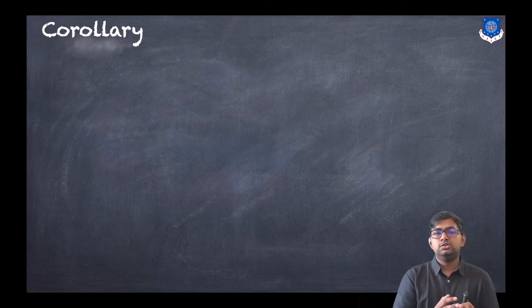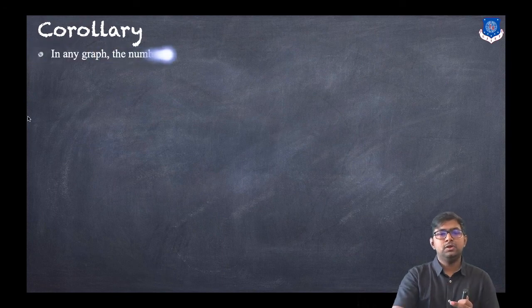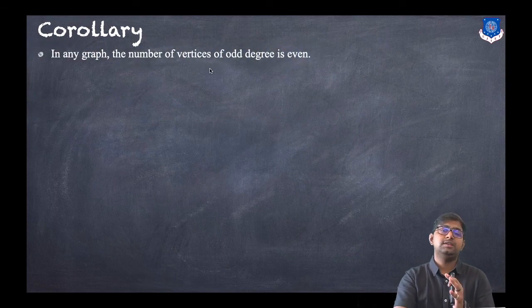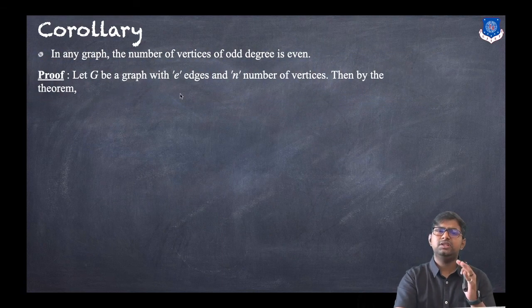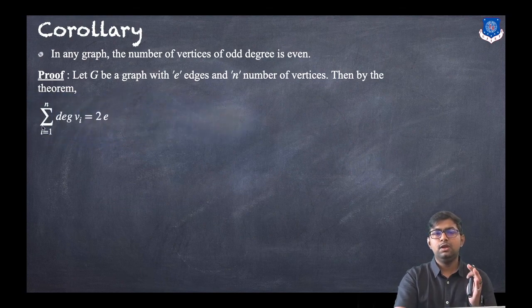So what is the corollary? In any graph, the number of vertices of odd degree is an even number. What is the proof? Let G be a graph with E edges and N vertices. Then by the theorem, the summation of degree of Vi, with i running from 1 to N, is twice the number of edges, by the handshaking lemma.